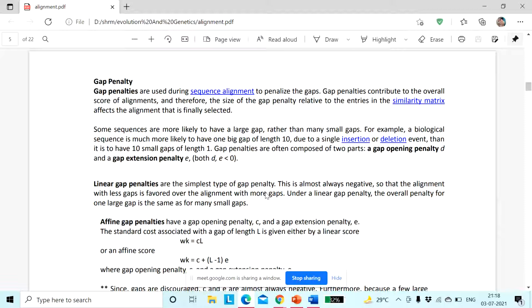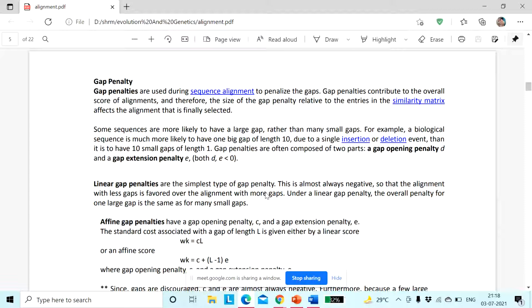So here comes the gap penalty. Gap penalties contribute to the overall score of alignment, and therefore the size of the gap penalty relative to the entries in the similarity matrix affects the alignment that is finally selected. Now, some sequences are more likely to have large gaps rather than many small gaps. For example, a biological sequence is much more likely to have one big gap of length 10 due to a single insertion or deletion event, than to have 10 small gaps of length 1.